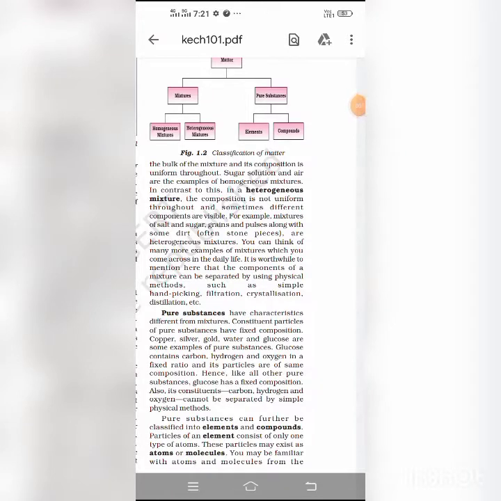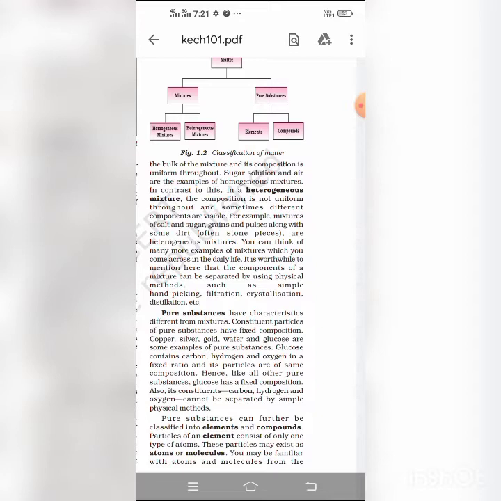Students, now non-metals are those which have some special features. Most features are just the reverse of metals. Non-metals display a variety of colors. For example, bromine is red-brown, phosphorus is red or white, sulfur is yellow, graphite is black, and chlorine is yellowish green. Non-metals are not lustrous.